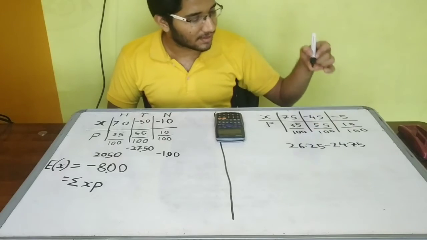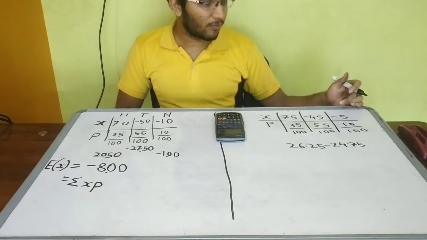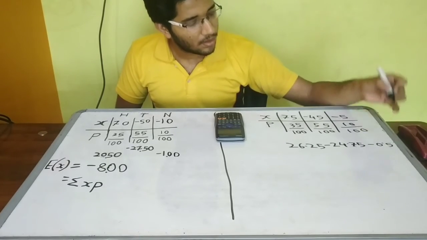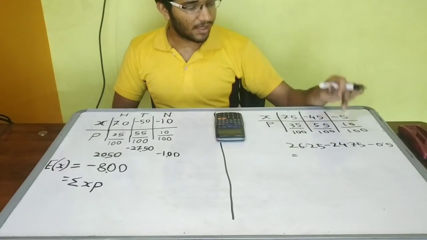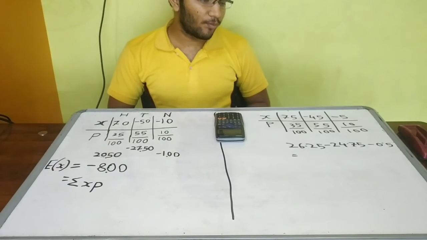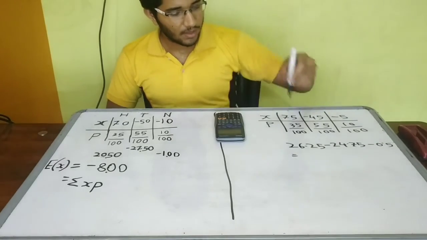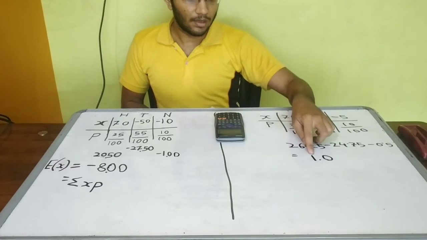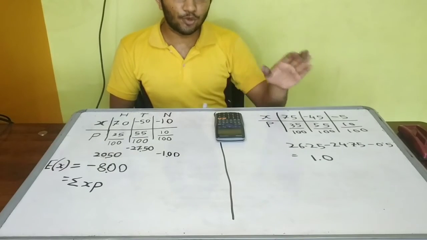So we will subtract this. And here is -5 into 10 upon 100, it will be -0.5. So when we solve this, it will be 26.25 minus 24.75, which is 1.5, and 1.5 minus 0.5 will be +1. So here the value is positive. It can be anything, not necessarily one only, but it is positive.